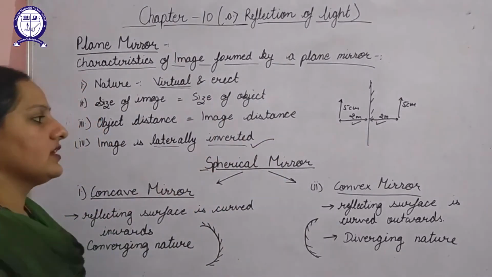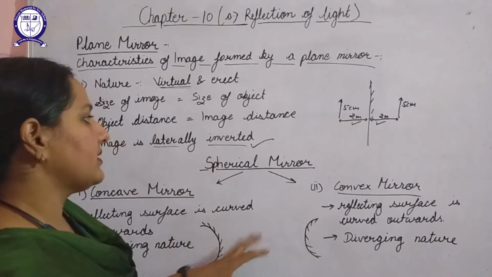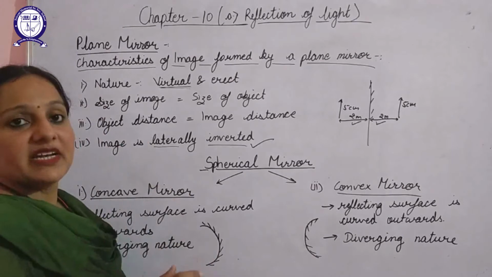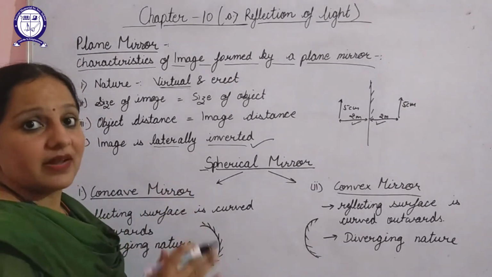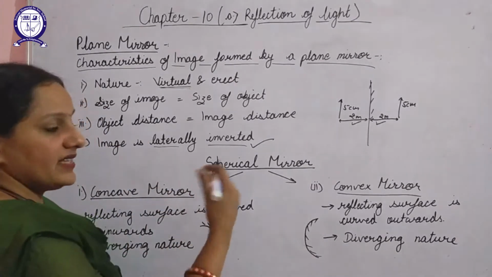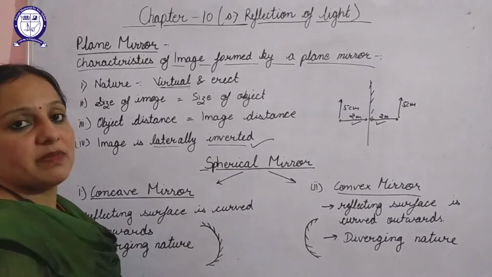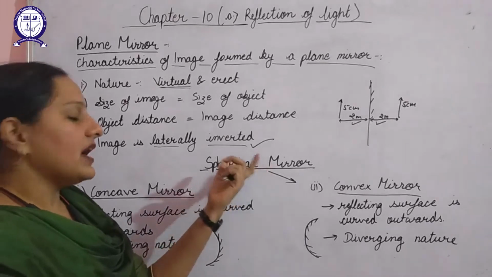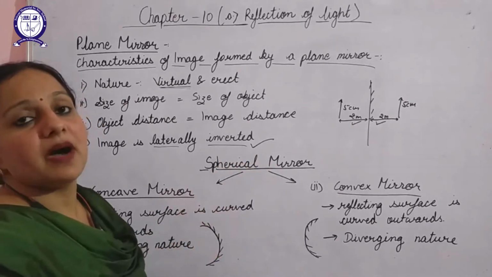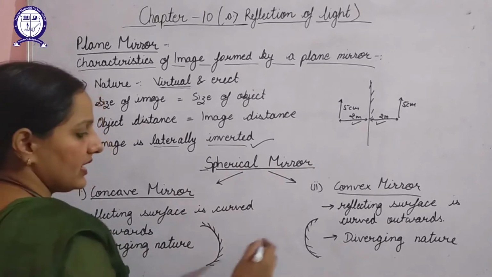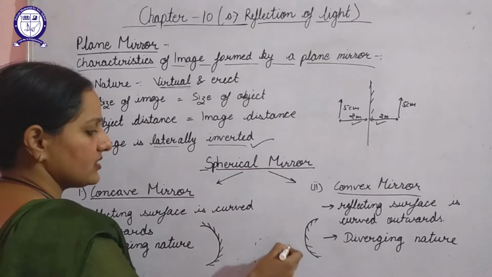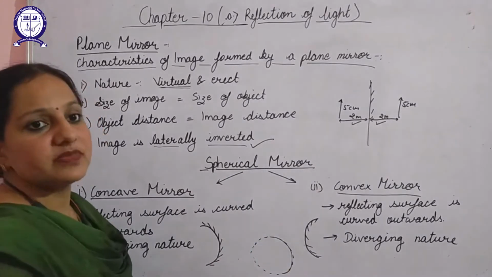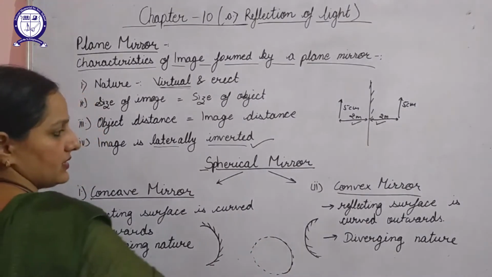Next one is spherical mirrors, which we will discuss in this chapter in detail. Spherical mirrors are the mirrors whose reflecting surface is not plane, rather it is curved. Either it will be bent inwards or it will be bent outwards. We can assume that spherical mirrors are part of a hollow sphere of glass. These spherical mirrors are assumed to be extracted from such hollow spheres of glass.